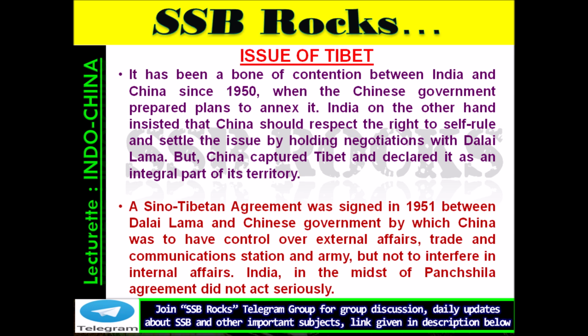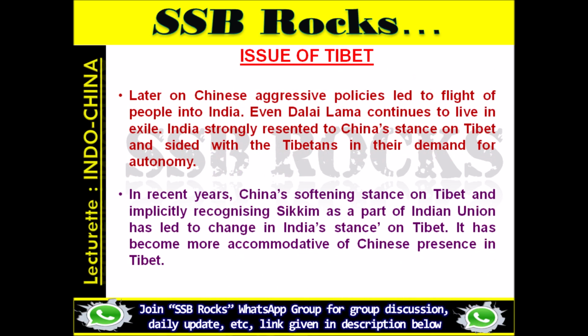India, in the midst of the Panchsheel agreement, did not act seriously. Later on, Chinese aggressive policies led to the flight of people into India. Even the Dalai Lama continues to live in exile. India strongly resented China's stance on Tibet and sided with the Tibetans in their demand for autonomy. In recent years, China's softening stance on Tibet and implicitly recognizing Sikkim as a part of the Indian Union has led to a change in India's stance on Tibet. It has become more accommodative of Chinese presence in Tibet.